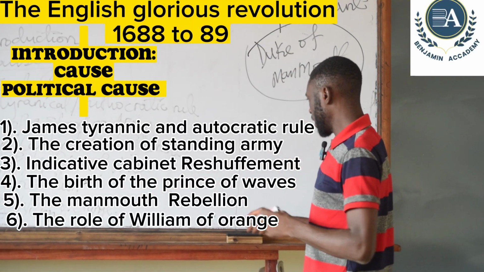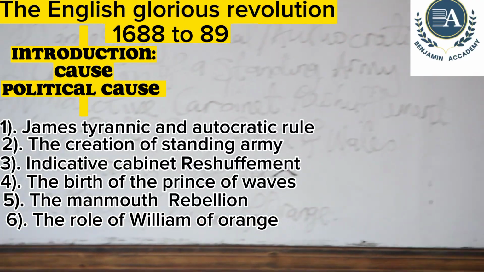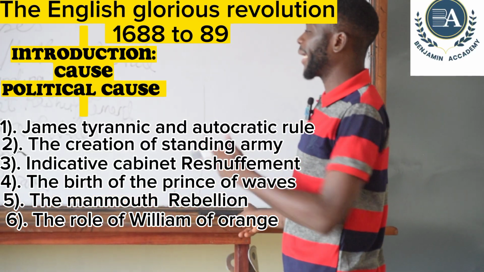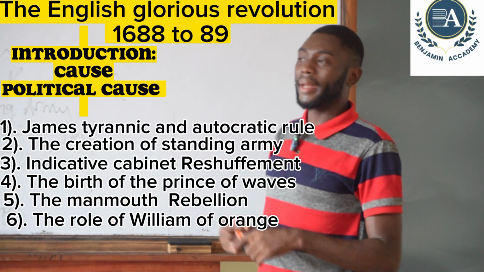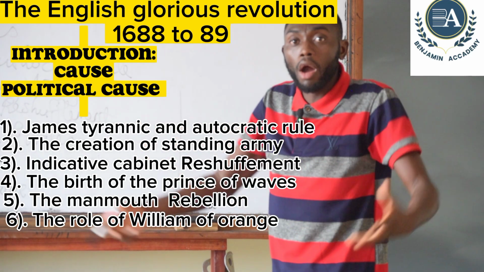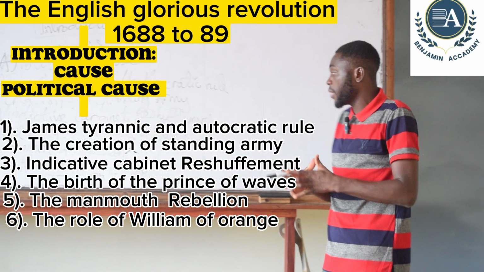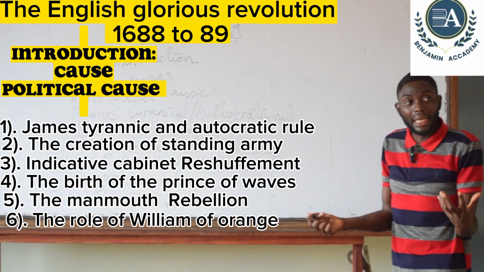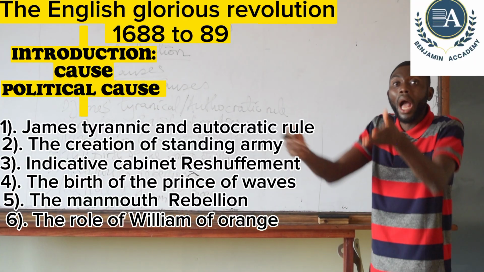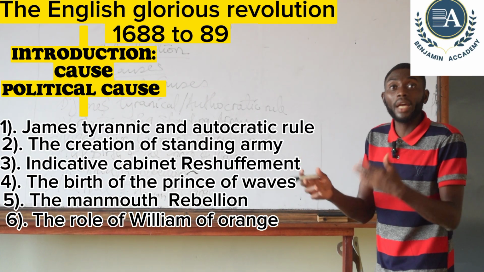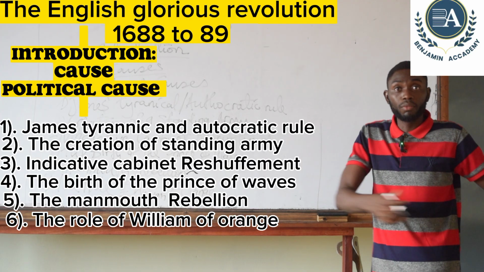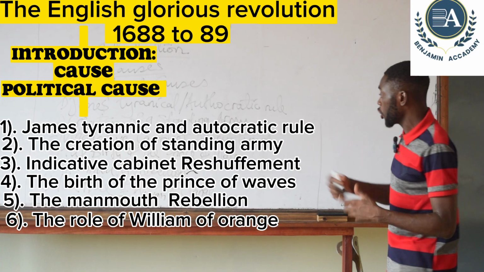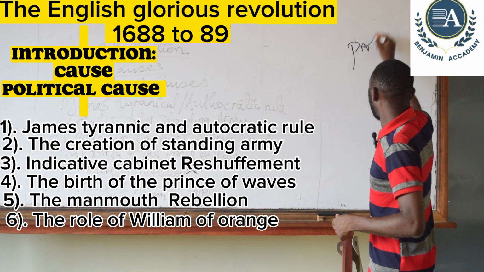The last political cause, we'll be talking about the role of William of Orange in the revolution. Who was William of Orange? William of Orange was the king of Netherlands, who got married to the daughter of James, Mary, the first daughter of James. So William of Orange had to connect with the important parties in England, sending emissaries to England to go and collaborate with the Whigs and the Tories so that they should overthrow James II for him to take over power. William was a Protestant and hated Catholicism.